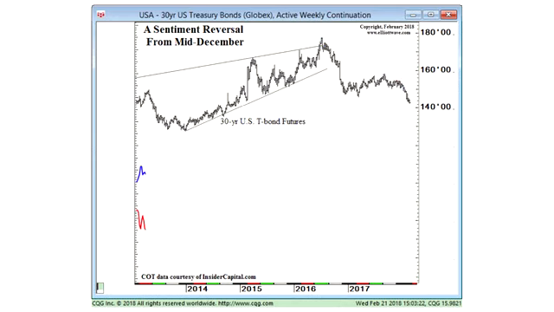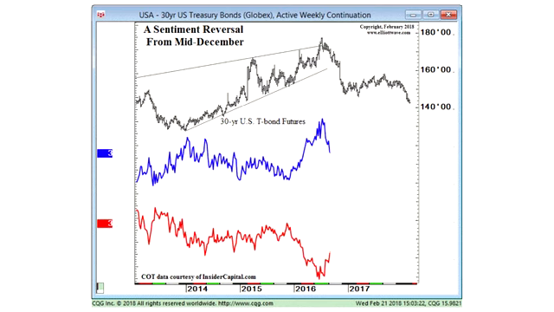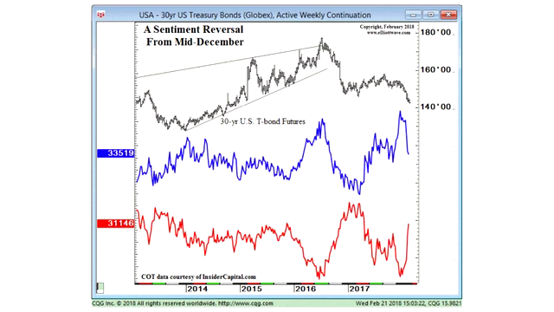As for sentiment, we see it unfolding in the commitment of traders data, namely the net long versus short contracts among two groups of bond futures traders. Large speculators in blue, mostly trend followers, they tend to be on the wrong side of major turns, and commercials or insiders are in red. At a glance, you see that these two trader groups are habitually on opposite sides of the market.